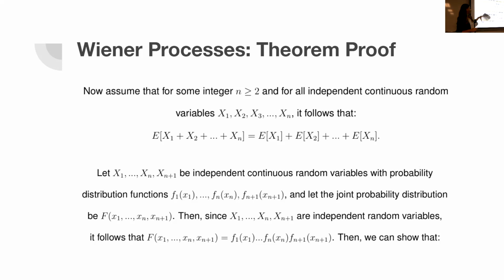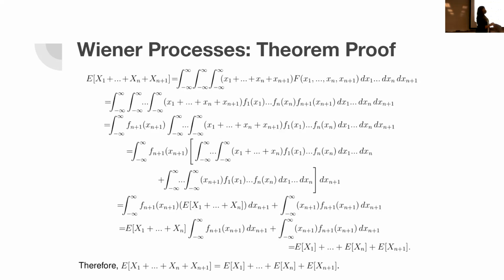So we're going to let x1 through x n plus 1 be, again, independent continuous random variables with their corresponding probability density functions. Also, we're going to have a joint probability again, and that can be split once again into a multiplication because all these random variables are independent. So this one is more overwhelming, I know. Once again, the first line is just applying the definition of expected value. On the second line, we're gonna split that joint PDF into the multiple PDFs because that's easier.